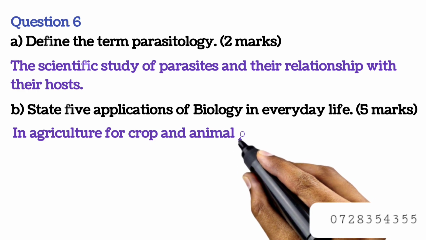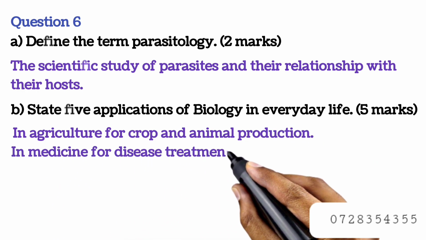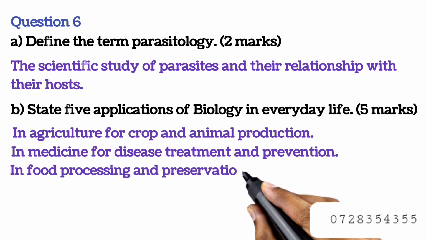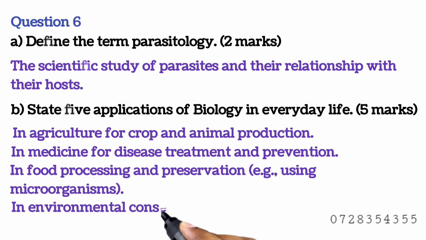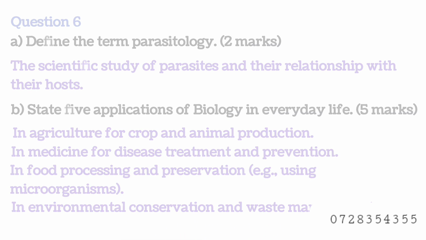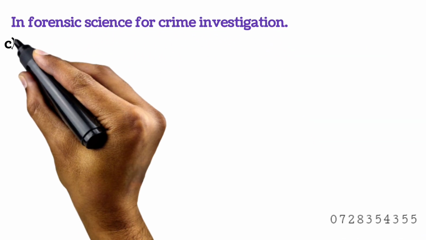1 was agriculture for crop and animal production. 2 in medicine for disease treatment and prevention. And then we have food processing and preservation, e.g. using microorganisms. Then we have in environmental conservation and waste management. We have also in forensic science for crime investigation.